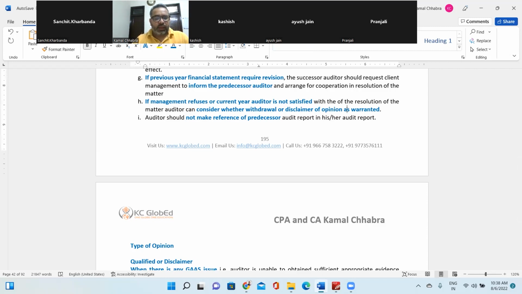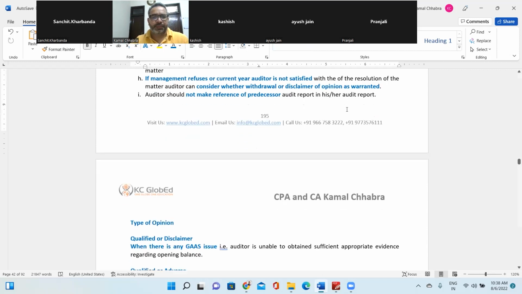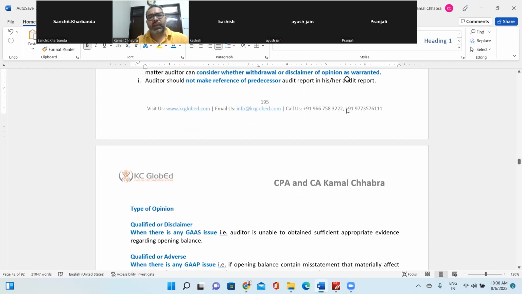Make sense? If you are not comfortable, then you can withdraw or you can disclaim the opinion. The auditor should not make reference of the predecessor audit report in his or her audit report. So in the current year audit report, you will not be giving any reference of the predecessor audit report. This is your report. You need to conclude whether you want to give a qualification, modification, disclaimer, or withdrawal. That is completely your choice.